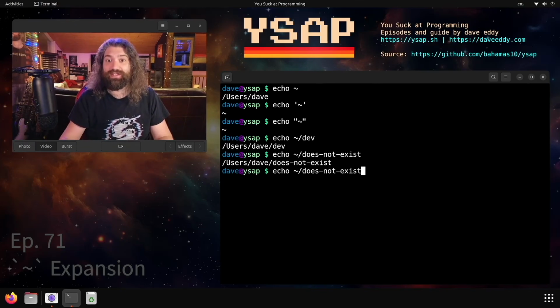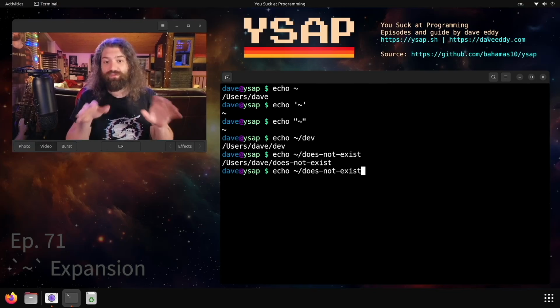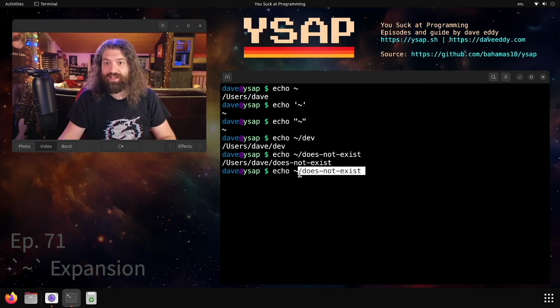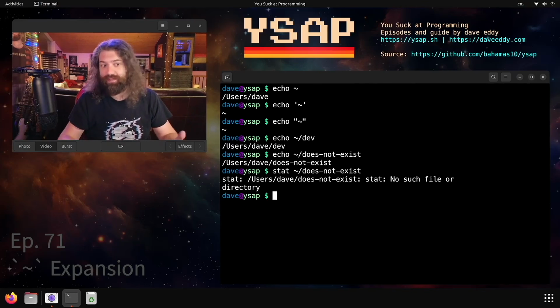Here's the thing about tilde expansion. The tilde expansion just turns this into your home directory. This is just a string that got tacked onto it. We concatenated these strings together. So there's no file system check for this file. Yeah, this file doesn't exist, but nothing checked that from bash's point of view. It's just a string. If I stat it, you can see no such file or directory. That makes sense.